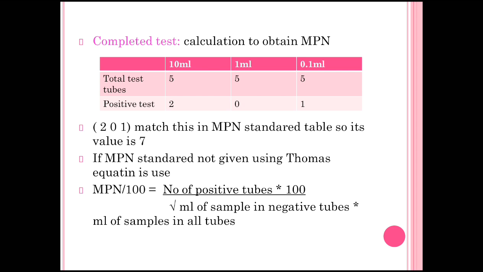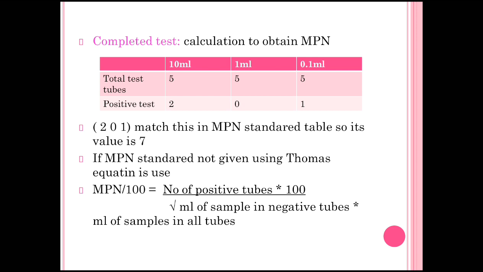For this calculation, we have to take some samples, which we can see in the table. The first is the 10 ml sample: the total test tubes are 5, out of which 2 are positive, meaning they form gas in those 2 test tubes only, and 3 test tubes are negative. Then the 1 ml sample: we are taking 5 test tubes, out of which 0 are positive, meaning all are negative.